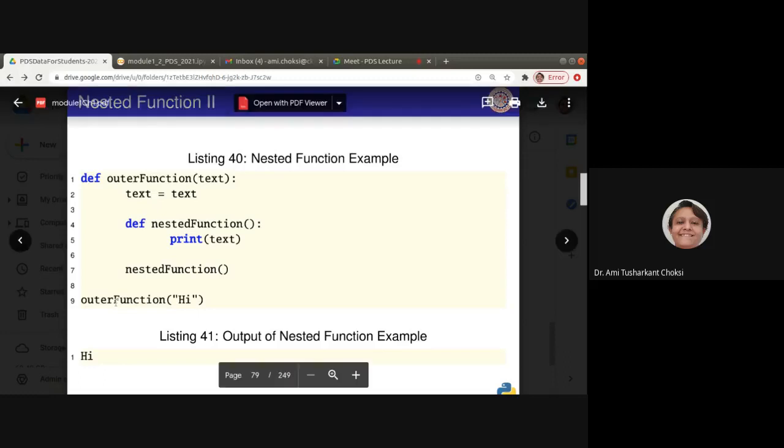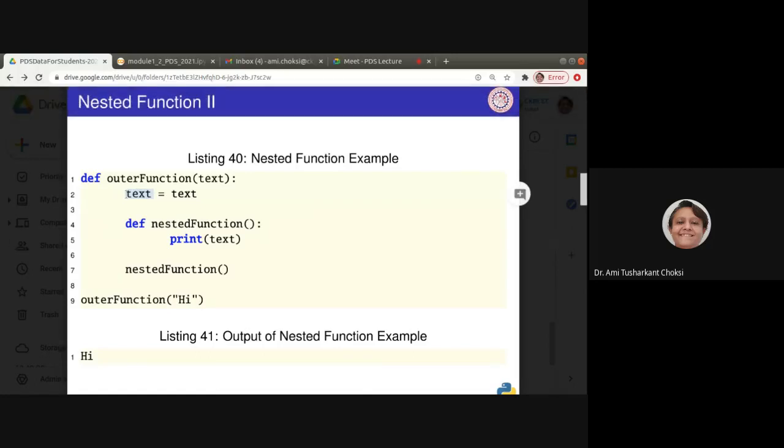Now, calling the outer function. That is this one. So please see the indentation properly. This is the defined function, okay? Inside that, this is the indentation, okay? Now inside that only the function is written. So def nested function. Inside that, this text is there. This code is there, okay? Now for this nested function, is it there inside this function? No, it is not there. It is not part of this function. Otherwise, we should have written it this way. Fine. That is the indentation required.